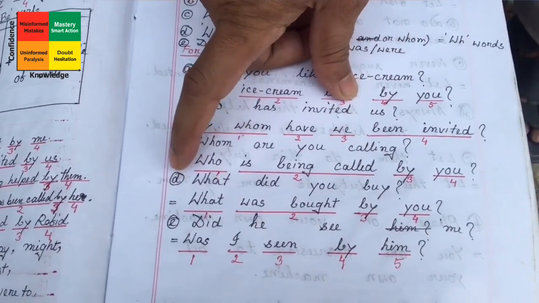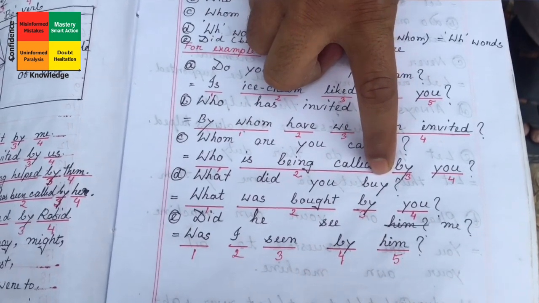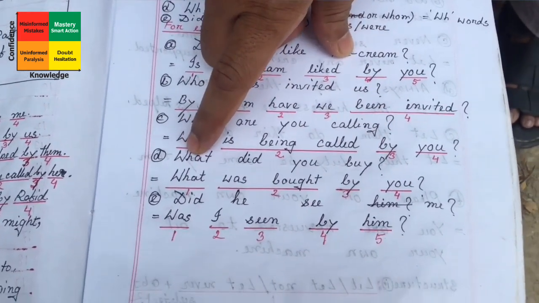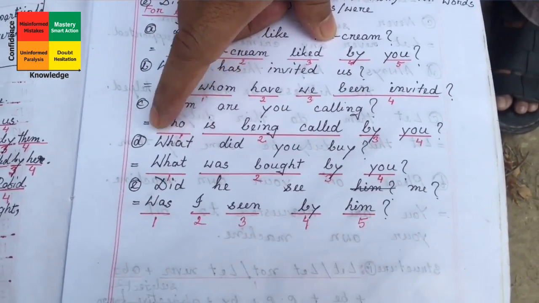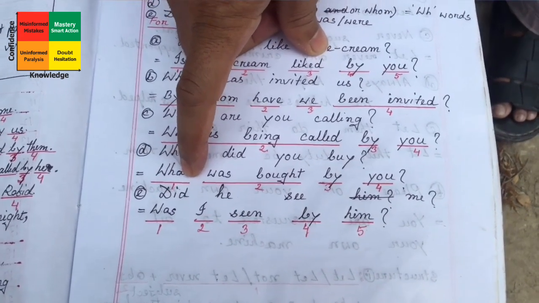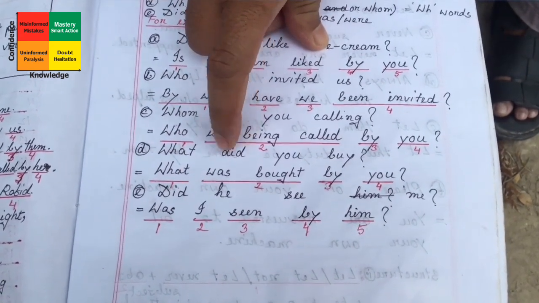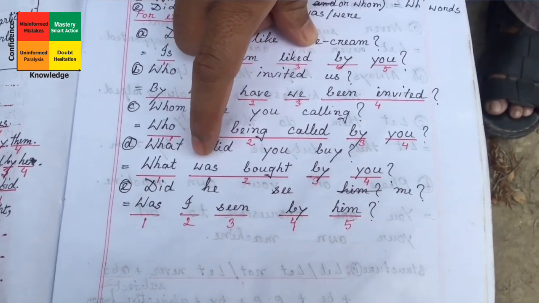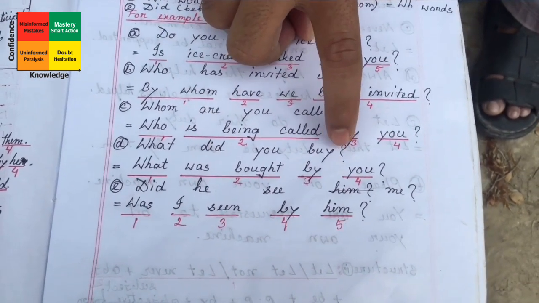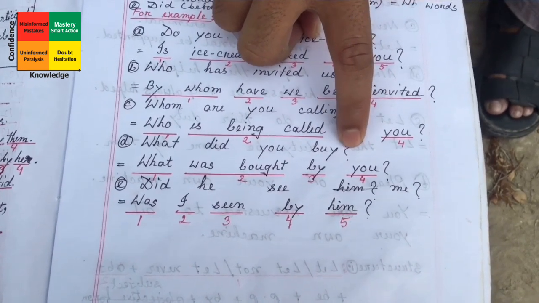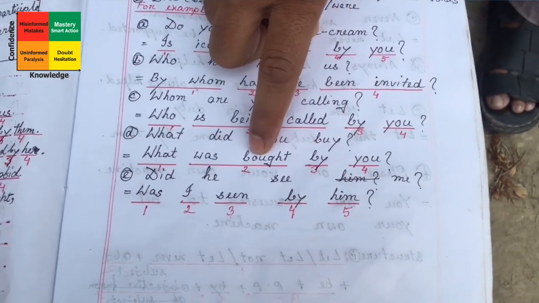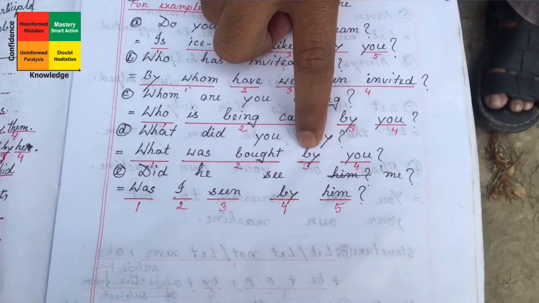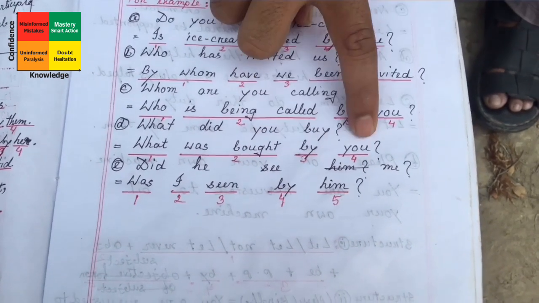And another one, what did you buy? It is a WH word without who or whom, for that reason what will be what, no change, same. And instead of did we have to use was, because it is before the subject, this did. After that, as we don't have any object here, directly the past participle form of the verb, bought. After that by, and as you is the subject, so by you.